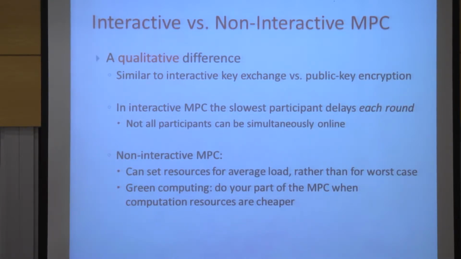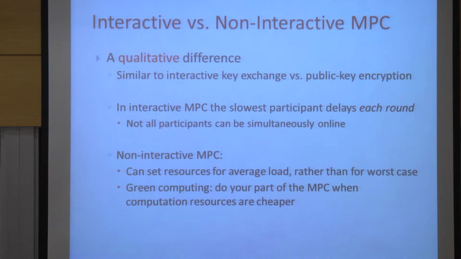So this issue of interactivity is actually, I think, of major importance. I think that the difference between interactive and non-interactive is a qualitative one rather than a quantitative one. So it's much more important to reduce the number of messages from 3 to 2 than it is to reduce them, say, from 10 to 3. Because once you have 2 messages, you can do these things non-interactively without having to wait for the other party.